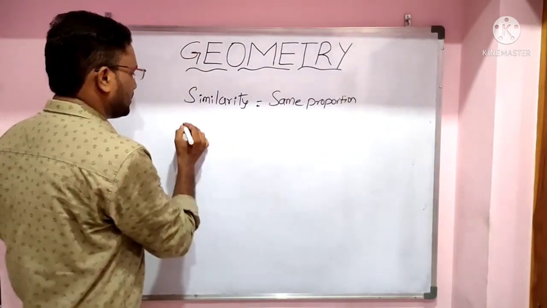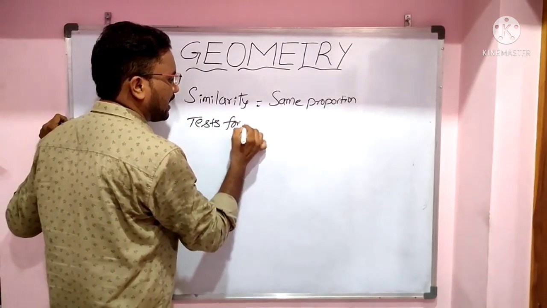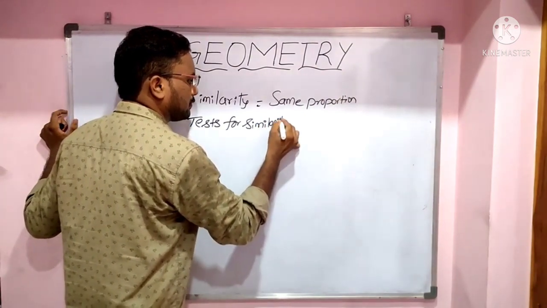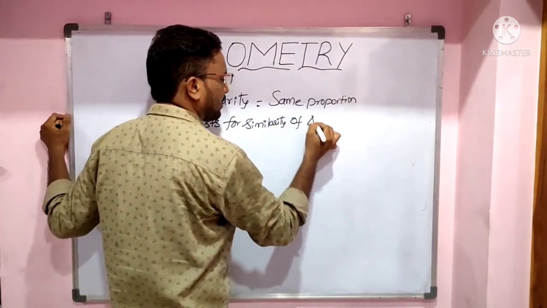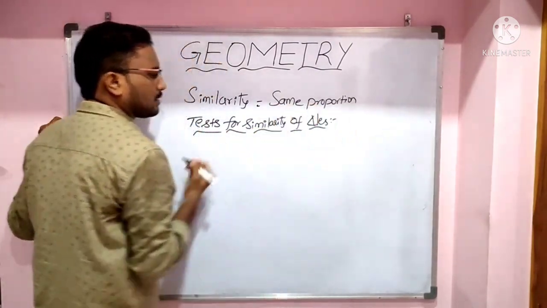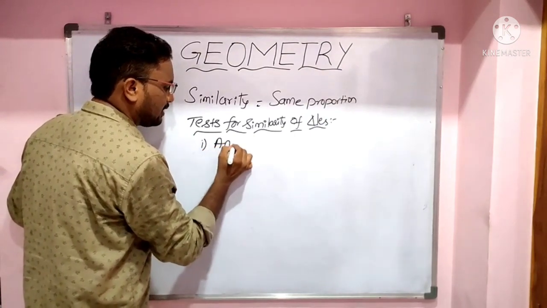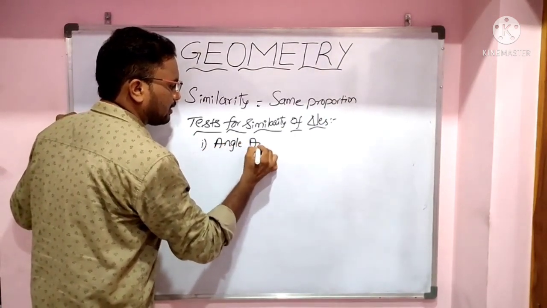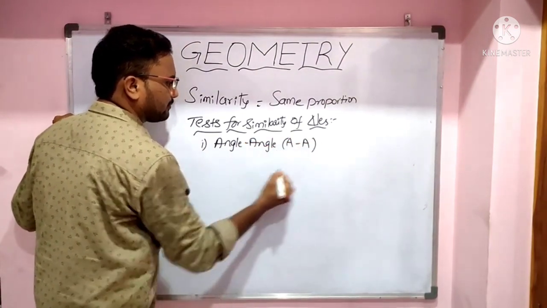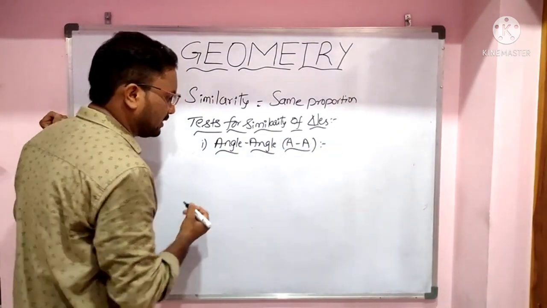Let us see. First, tests for similarity of triangles. The first one is AA, angle-angle.